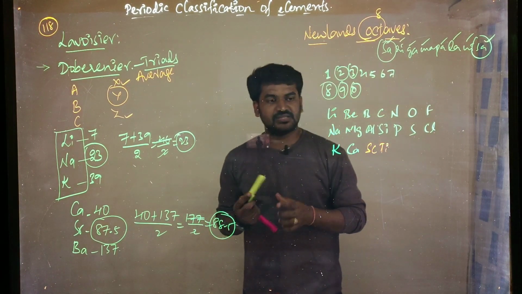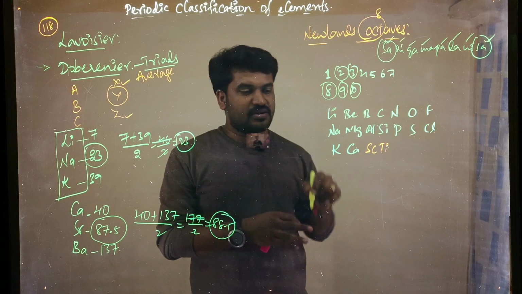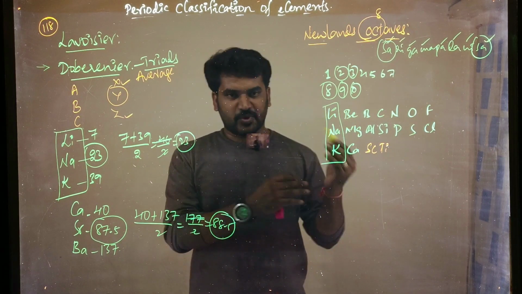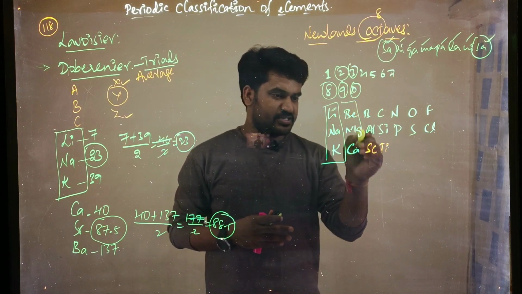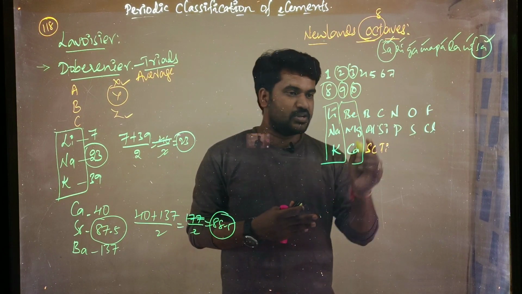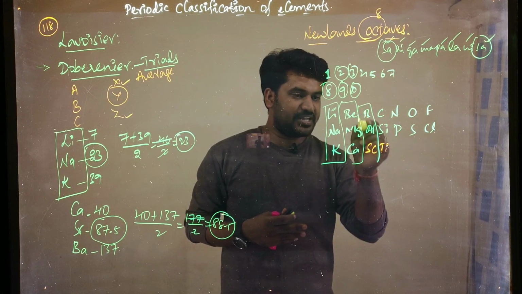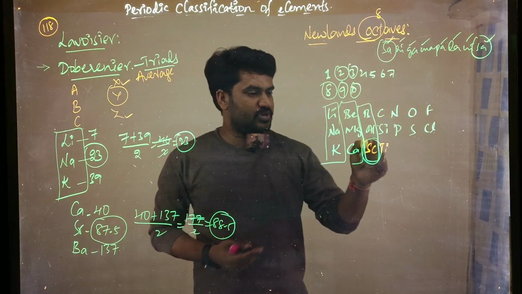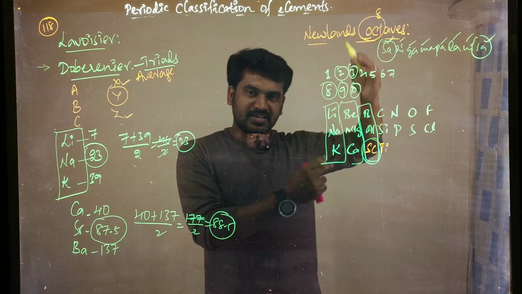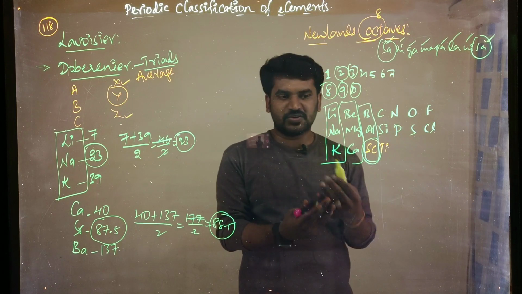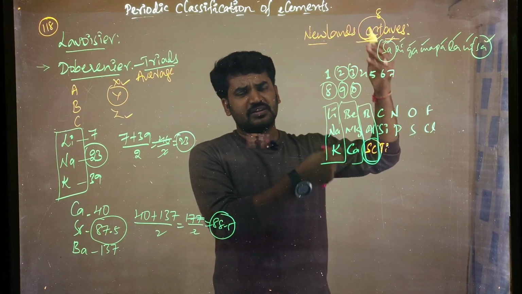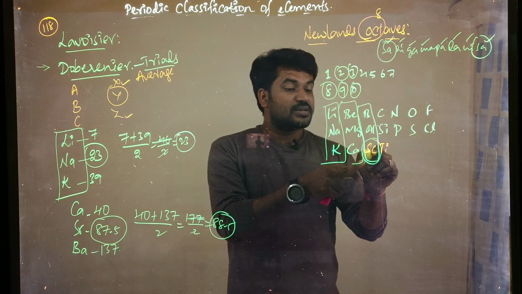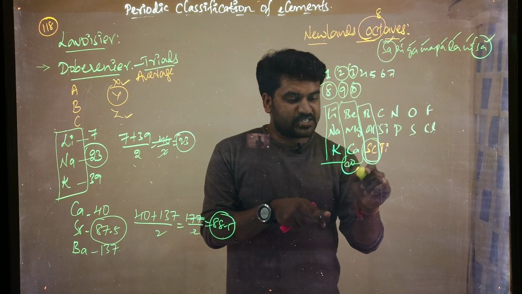Right. Once you see this, according to our knowledge, we know that lithium, sodium, potassium have the same properties. Beryllium, magnesium, calcium also have the same properties. But when coming to boron, aluminium and scandium, scandium is a different element, right? Why? Because it belongs to the d block. As per our previous knowledge, scandium belongs to the d block, which has very different properties compared to these elements. So that is up to calcium only. Up to calcium, the number is what?